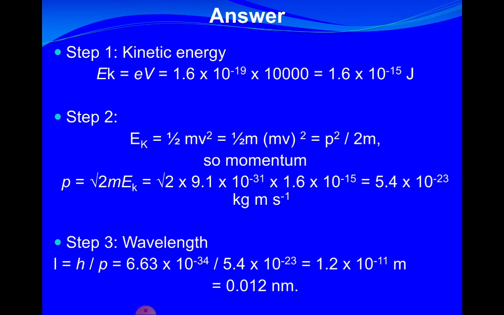So the momentum is root 2mEK, and then you will find for the momentum 5.4 times 10 to the negative 23. And we can calculate the wavelength, using the de Broglie wave equation, as 1.2 times 10 to the negative 11 meters. That is about 0.012 nanometers.